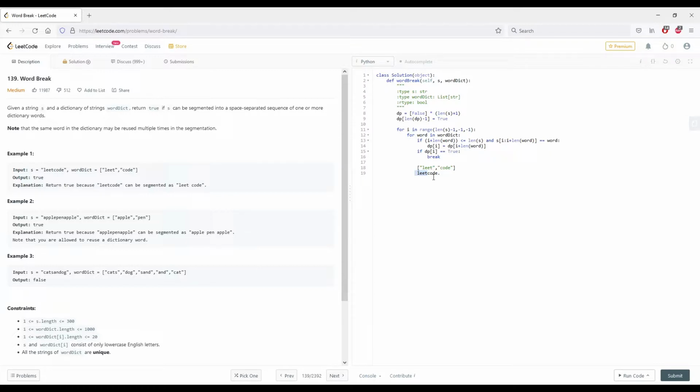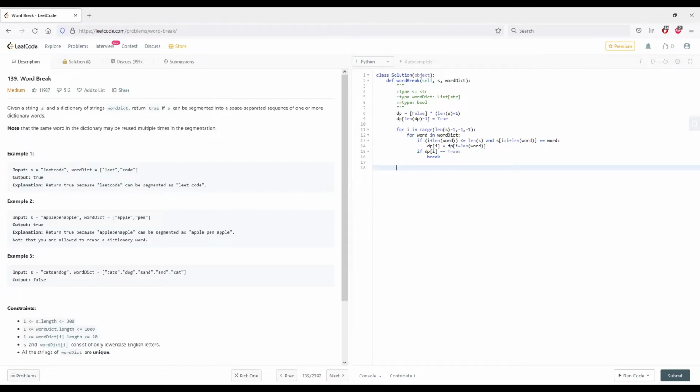Then we check one after, so if this is in the word dictionary, are all the other letters after able to be segmented? And we see from our previous work that C is set to true, which means yes, everything after here was able to be segmented into a space separated sequence. So then we set L to true here, and then obviously since we're done iterating through this string s, we're done.